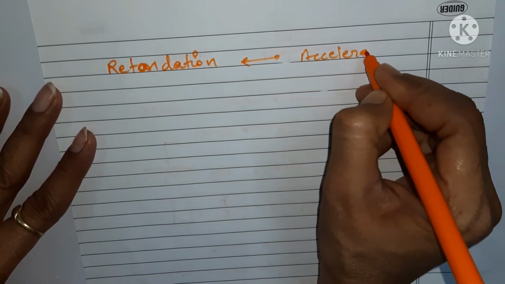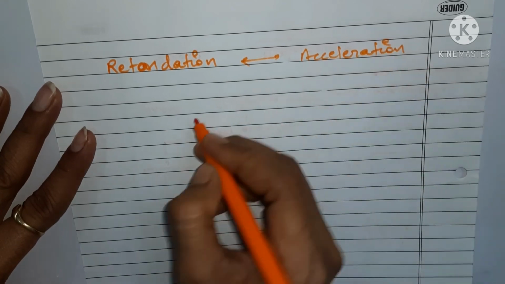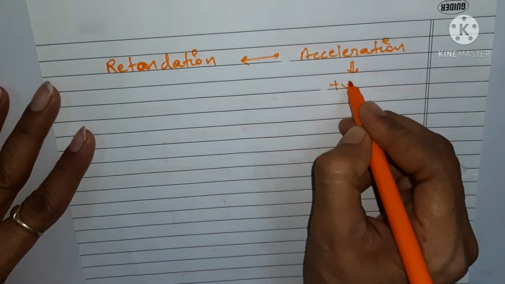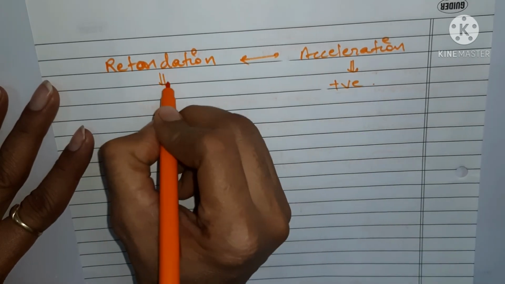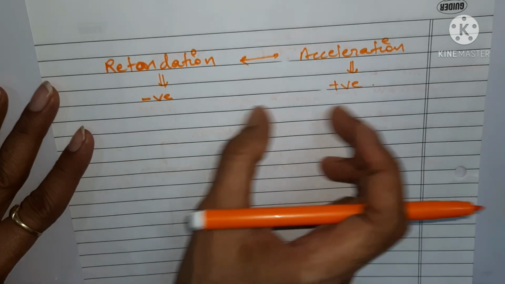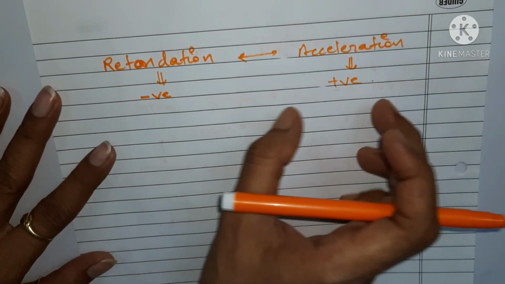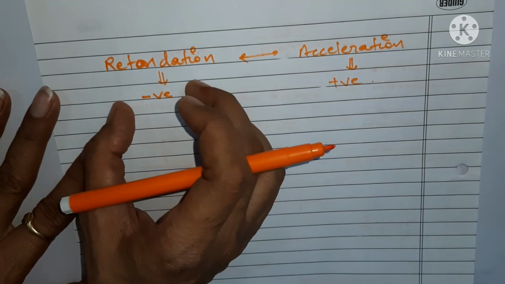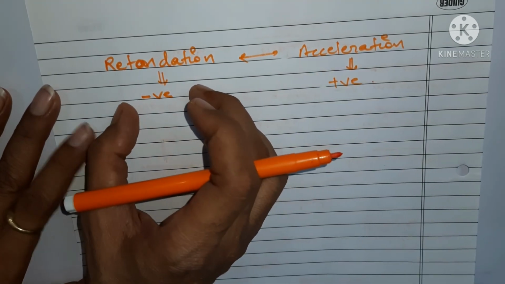Okay, it is just the opposite of acceleration. When we talk about acceleration, it is positive. When we talk about retardation, it is negative. Now, I hope you have understood the meaning of this. When we talk about acceleration, it is positive, and when we talk about retardation, it is negative.